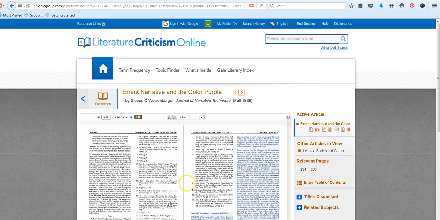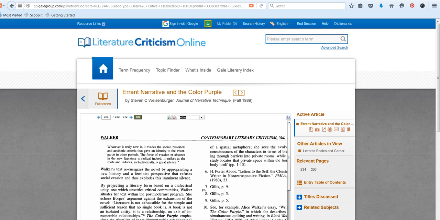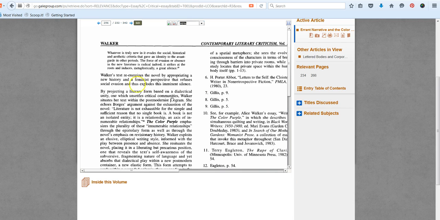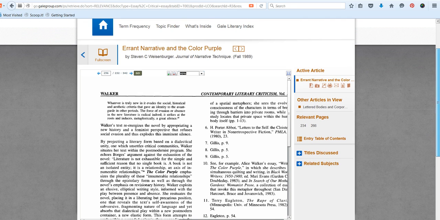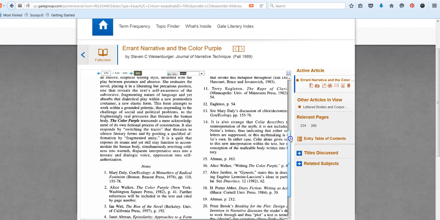Let's first focus on how you can work with this tiny text that you see as a PDF file. We have a zoom tool that's built in, so you can either use the plus sign to make adjustments to what size you want, or you can use the pre-selected options that are available. So if you want to be a little bit bigger, a little bit smaller, then you can do that. As you zoom, if you lose the slider, simply look for your slider either on the far right side of your screen. You'll also notice there is a slider here, and it's really easy to miss if you don't know that it's there.